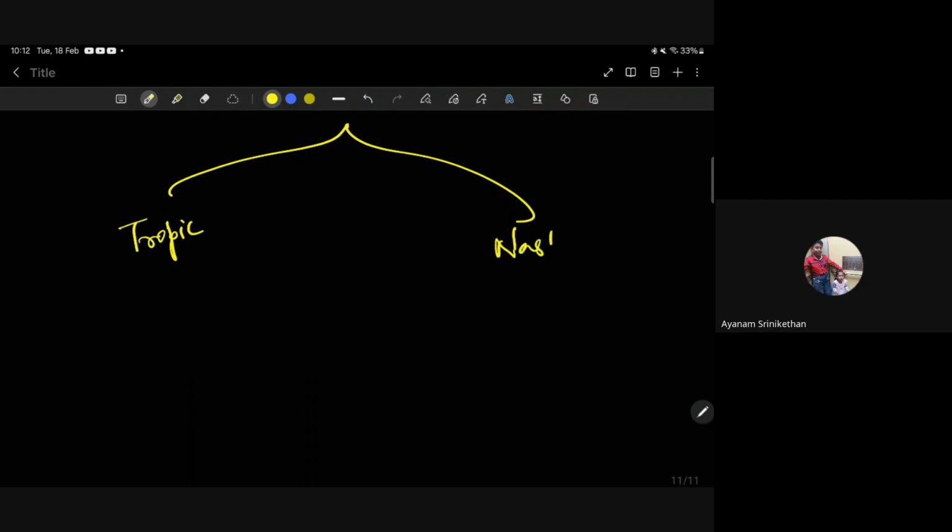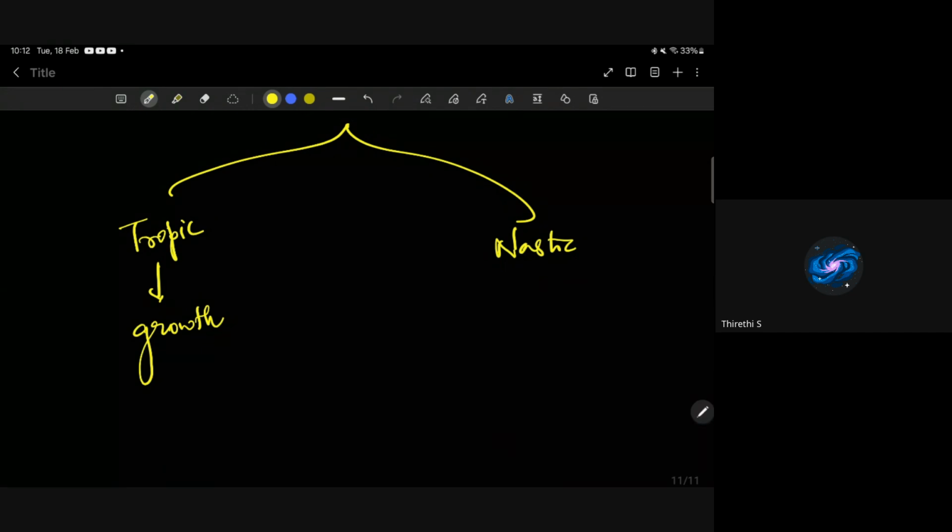Coming to movement in plants. In plants also, movements are there. One shows growth; they are tropic movements. The second is nastic movements. In tropic movements, growth will definitely be there. If growth is seen, it is called tropic movement.